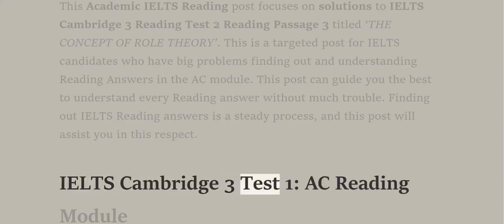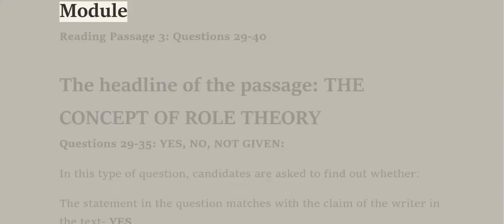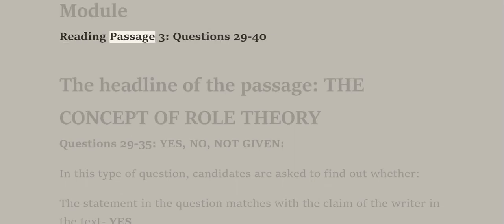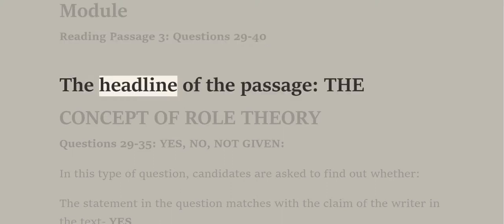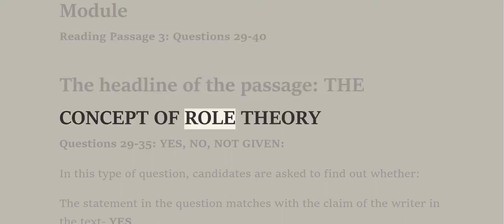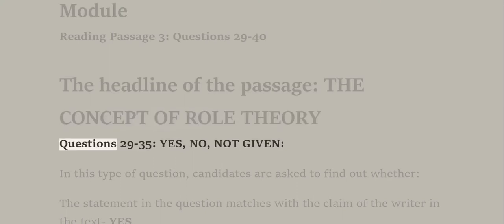IELTS Cambridge 3 Test 1, AC Reading Module. Reading Passage 3, Questions 29 to 40. The headline of the passage, The Concept of Role Theory. Questions 29 to 35: Yes, No, Not Given.